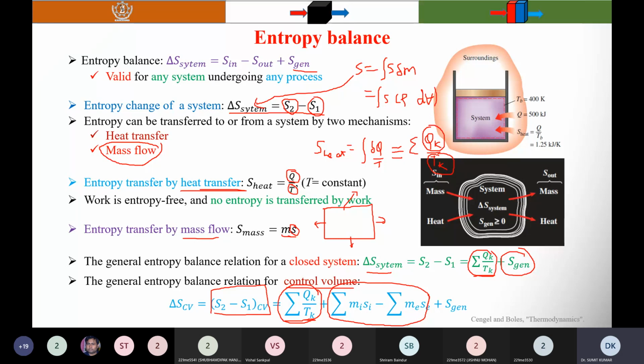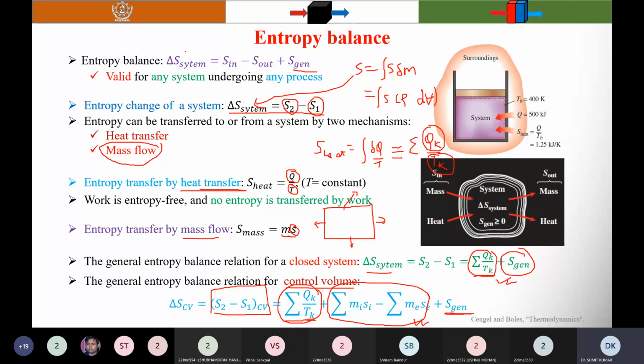In the open system the entropy is transferred due to both heat transfer and mass transfer. That's why the mass transfer is considered here. In the closed system there is no mass transfer, so we are not considering the m times s terms. But in the open system there is mass transfer, so this term represents the net entropy transfer due to mass flow. And this one is the entropy generation.